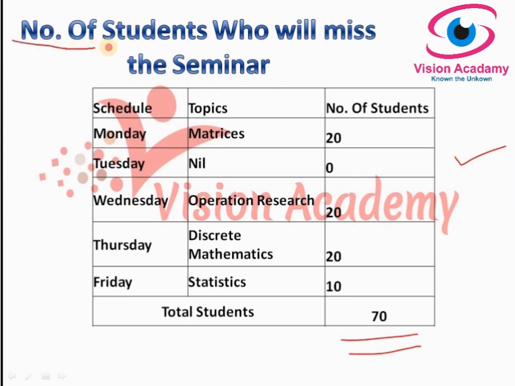In the problem they have asked to find the number of students who will miss the seminar. Okay, this is what we have found. Totally 70 students will miss the seminar if we schedule like this, and there will be no seminar on Tuesday.